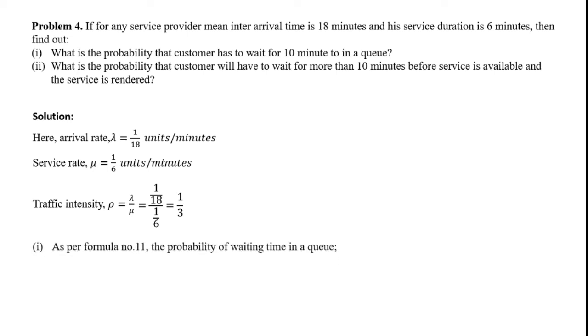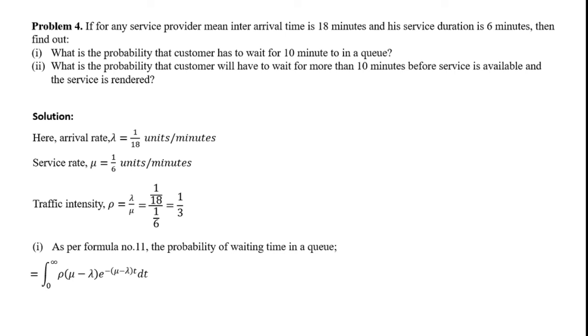Now, as per formula number 11, which we saw in the theory section, the probability of waiting time in a queue is given by the integration from 0 to infinity of rho into (mu minus lambda) times exponential of negative (mu minus lambda) t dt.